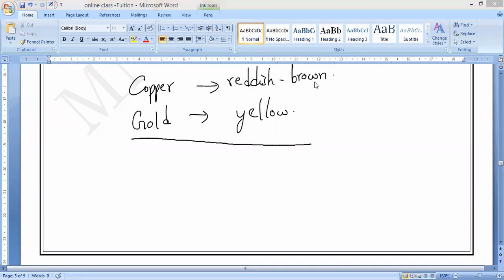Then next class, physical properties of non-metals. There are 10 properties, which we can study within one class, and the exceptions and physical properties are most important.